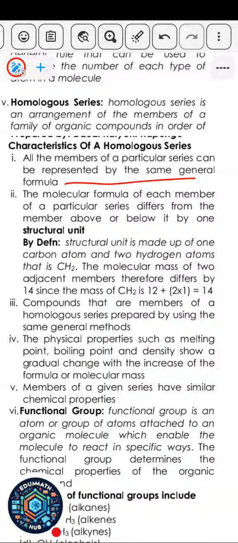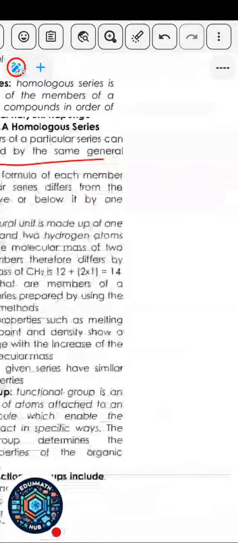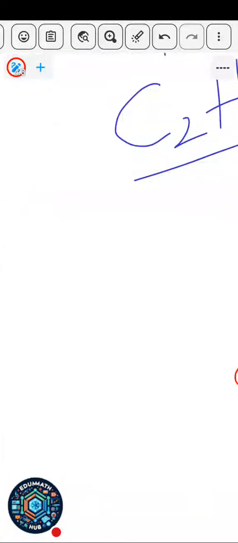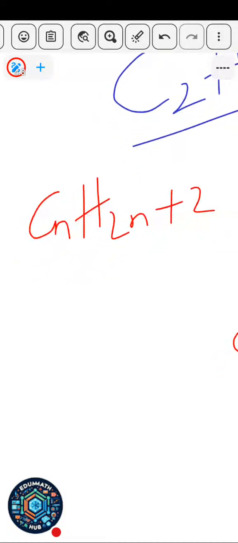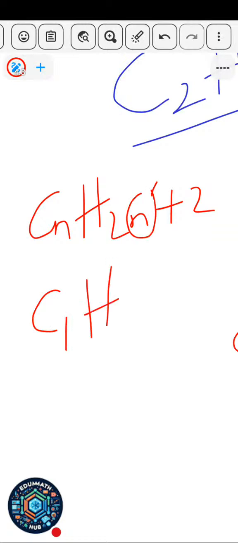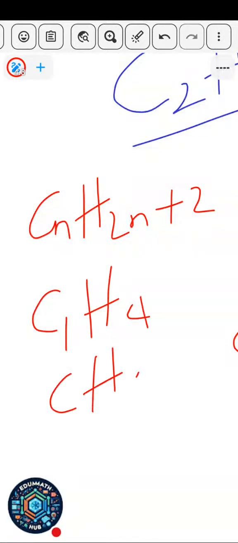So I'm going to use alkane as an example, the alkane family. The alkane family is CnH2n+2. This is the general formula for the alkane family. If you want to get the first member, that means n is 1. So if n is 1, let's put C1 here. This will be H, 2 times 1 is 2, 2 plus 2 will be 4. So that will be C1H4, or you can say CH4. This is the first member.